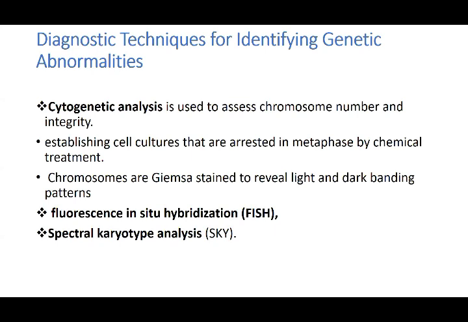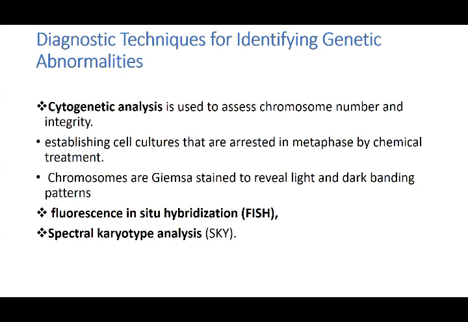Then we said disjunction, non-disjunction, and aneuploidy, which is the basic cause of your numerical abnormalities. And then we talked about deletion, inversion, duplication, isochromosome, ring chromosome. All these are the causes or the basis of your structural abnormality. And we talked about the different syndromes which lead to the structural problems, the different types of diseases or syndromes there are.